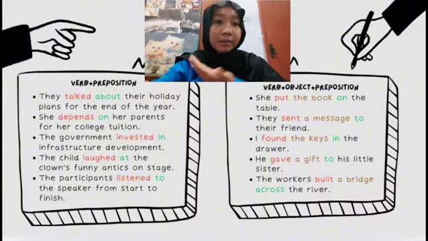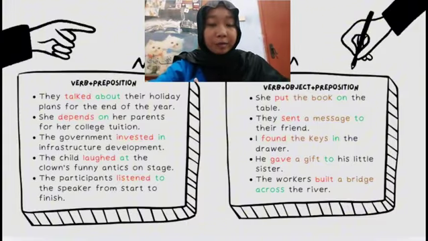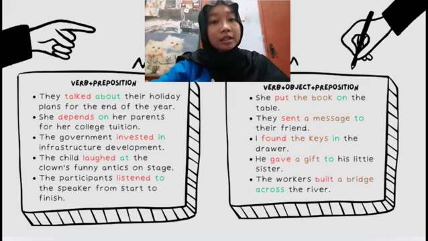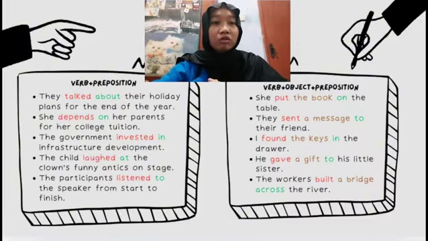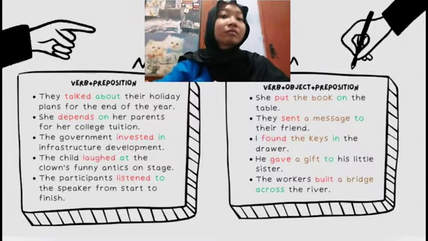So the verb is depends and the preposition is on. Number 3, the government invested in infrastructure development. So the verb is invested and the preposition is in.